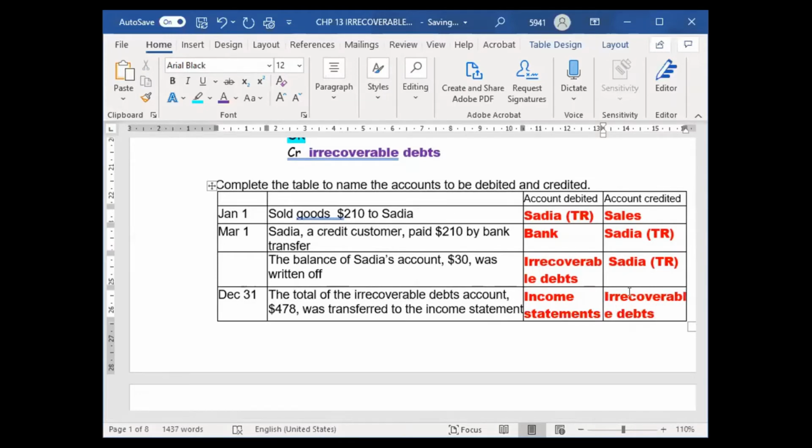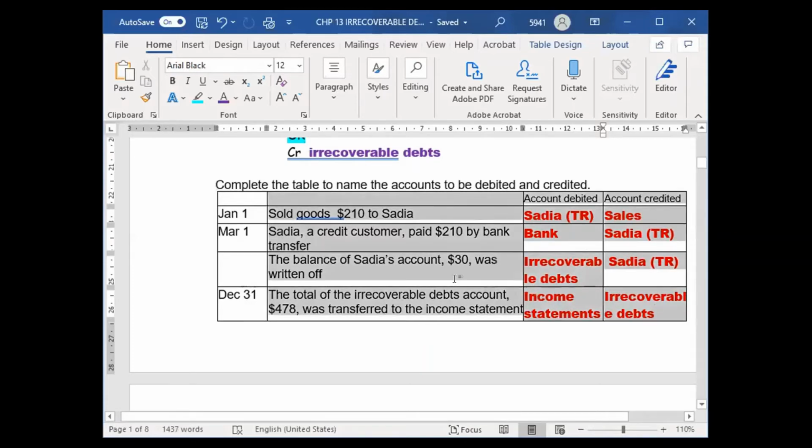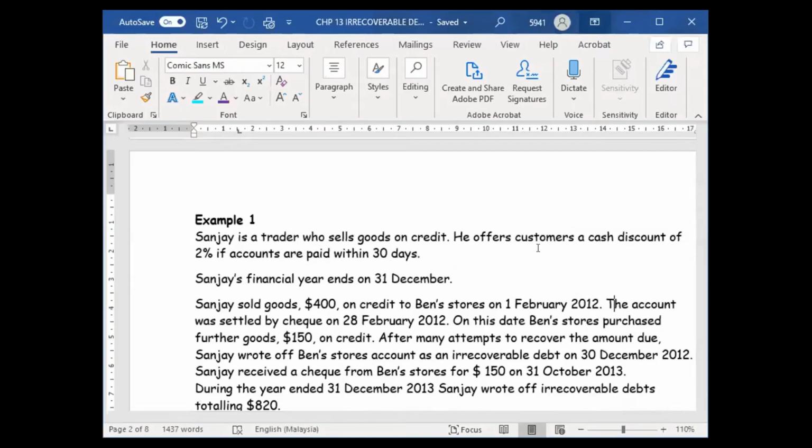If you have any question, you just message me. I can explain to you your doubt. So these are just simple debit and credit. We move on to the next part. Example 1.